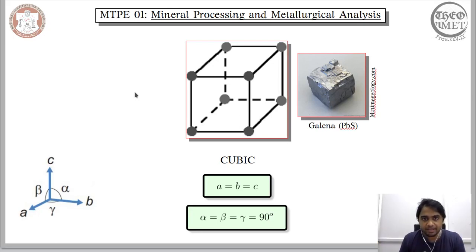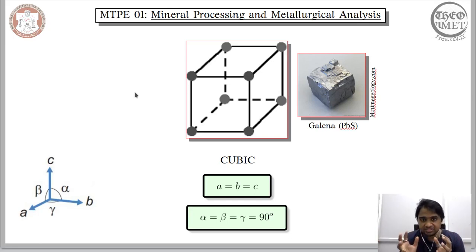As of now, we are restricting ourselves to different crystal systems, not different crystal structures. In crystal systems, we are just considering the vectors and the angles between them. In crystal structures, you need to consider the particular positions of the entities.